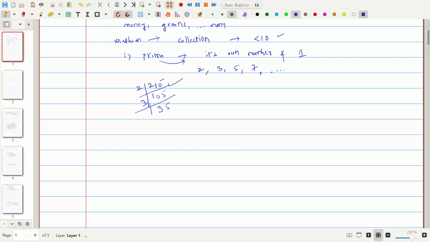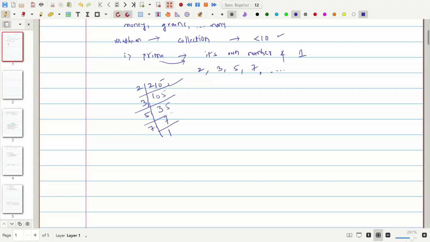3 5 is a 15. Okay, then next 35. 35 will not divide by 3. Then I will take here 5. 5 7 is a 35. Then 7 remains, 7 divided by 1.